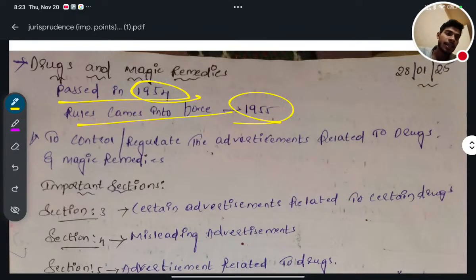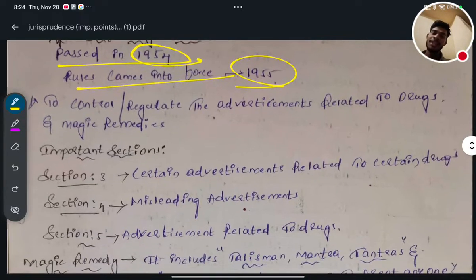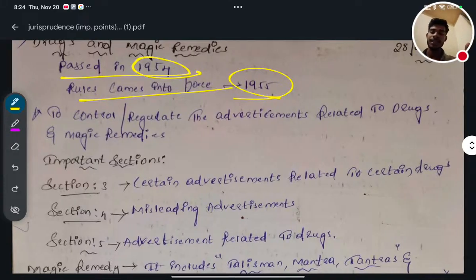Simply, if I tell you, you have to remember that in the Drugs and Magic Remedies Act, you can't certify that a drug or magic can 100% treat a disease which is incurable. This is the very simple motive of the Drugs and Magic Remedies Act.